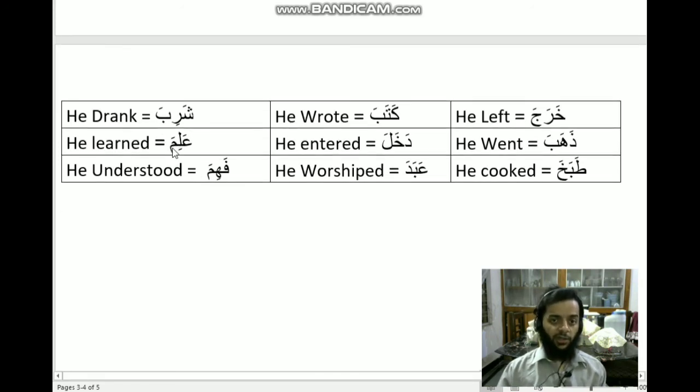And alima, which means he learned. So alima, alima, alimu, alimat, alimata, alimna, alimta, alimtuma, alimtum, alimti, alimtuma, alimtunna, alimtu, alimna. And fahima, which means he understood. Fahimtu means I understood. Fahimtum means you all understood.